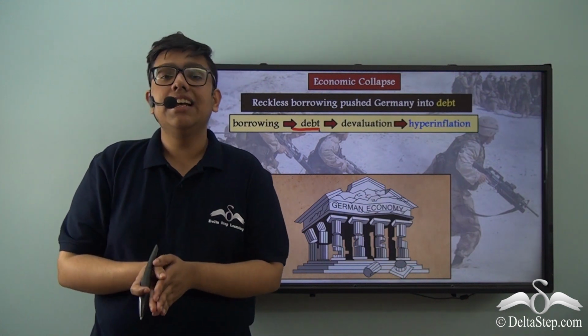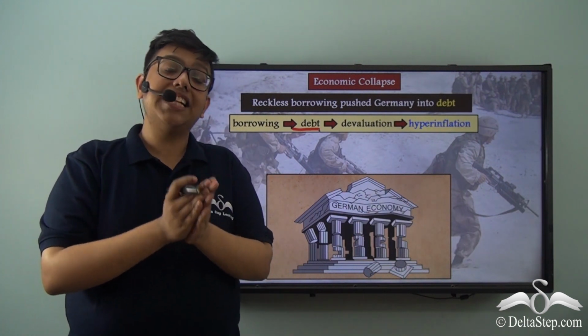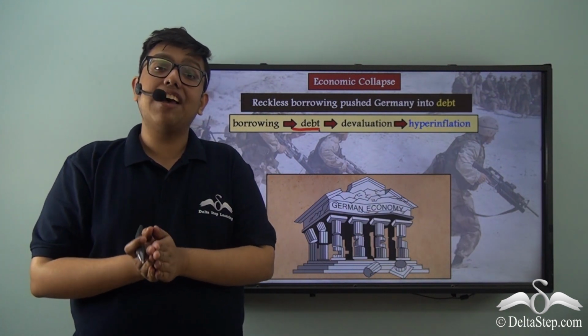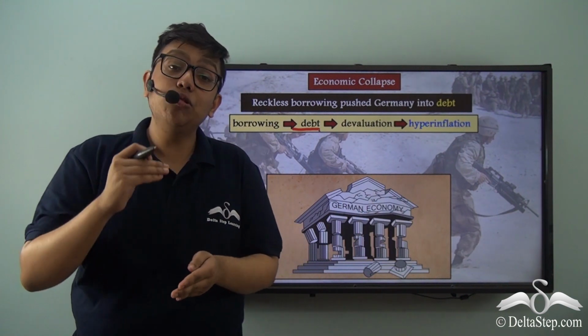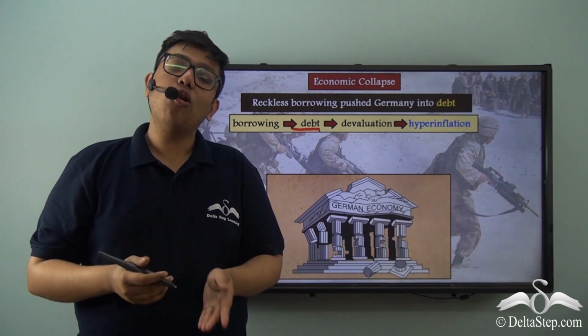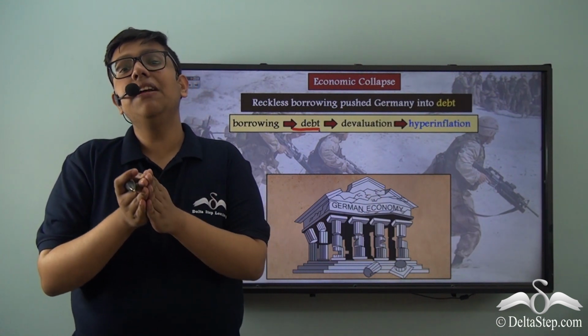So let us say a government has to make payments to another country because it's in debt, but the government does not have enough money. What the government can do is reduce the value of the currency, or in simple terms, reduce how much that currency can purchase.